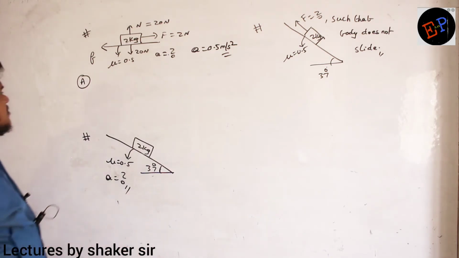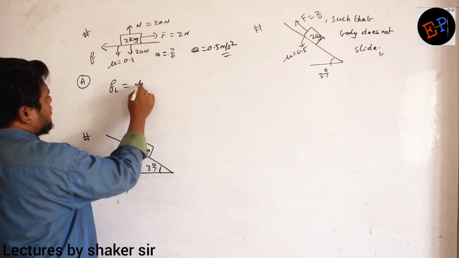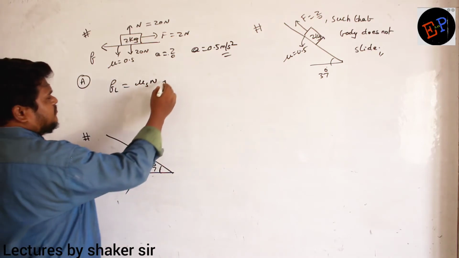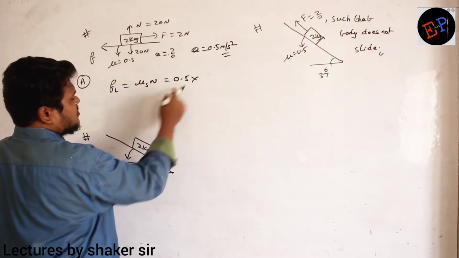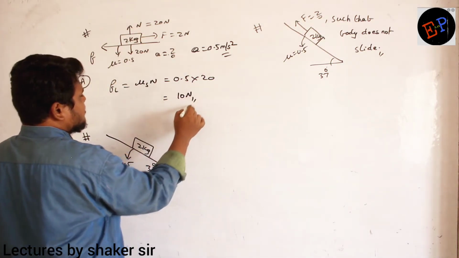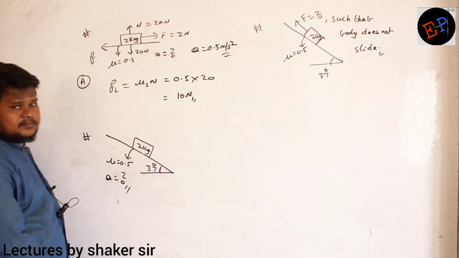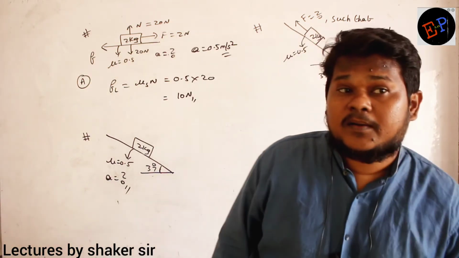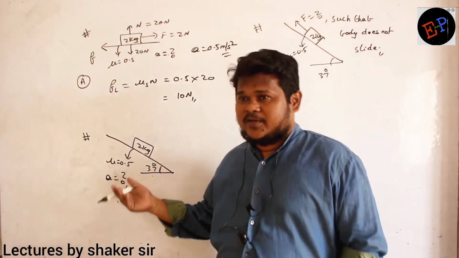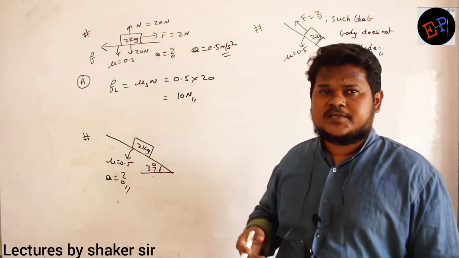Are you able to understand? So therefore, limiting friction will be how much? First of all, let us calculate limiting friction. Limiting friction is mu s into N. This is the formula. Mu s value 0.5, normal reaction 20. So 0.5 into 20, 10 Newton is the limiting friction. So what do you understand by limiting friction? One point you have understood, that the maximum friction possible in this condition is 10 Newton.